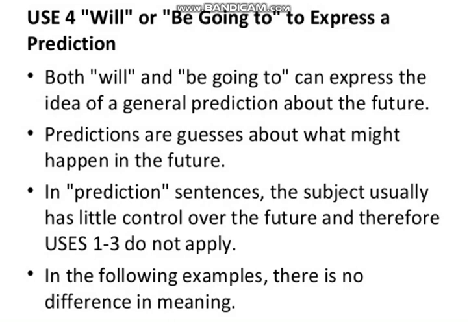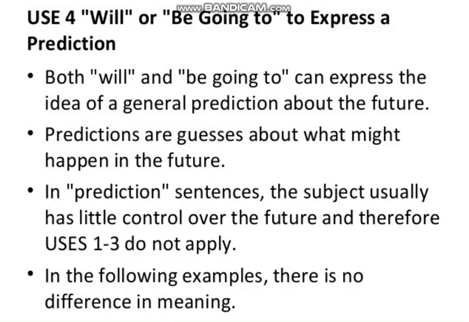Let's suppose you are watching a match and you predict at the start that Pakistan will win this match, or Pakistan is going to win this match. So that is a type of prediction. You just assume it from your own side and you express it. Predictions are guesses about what might happen in the future.